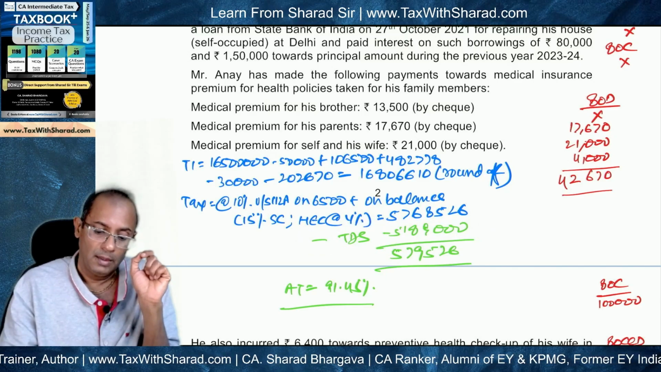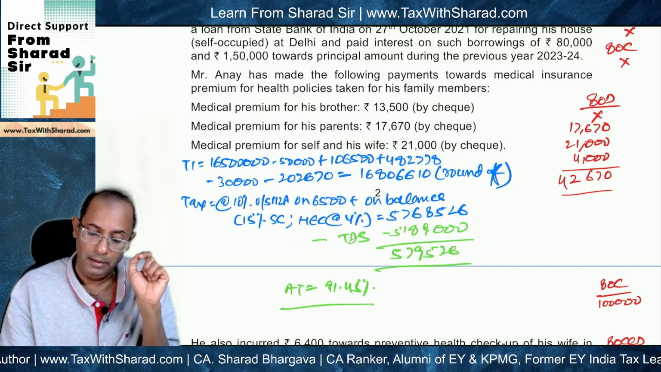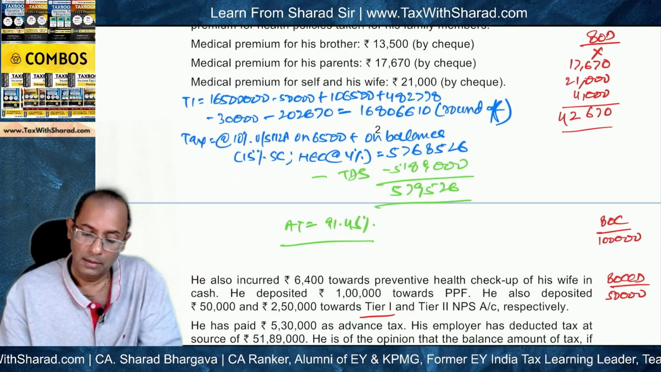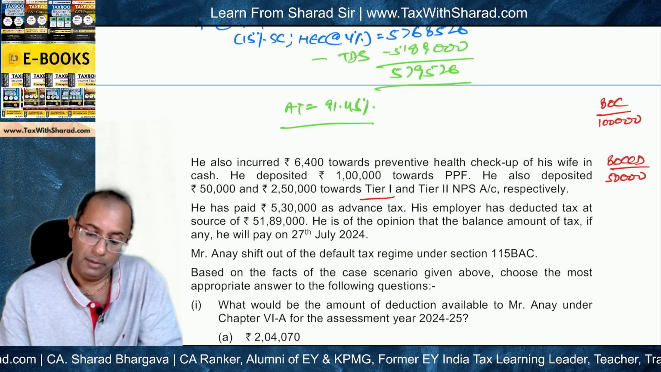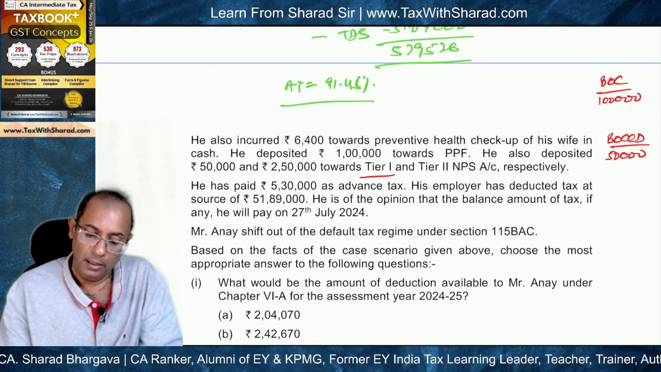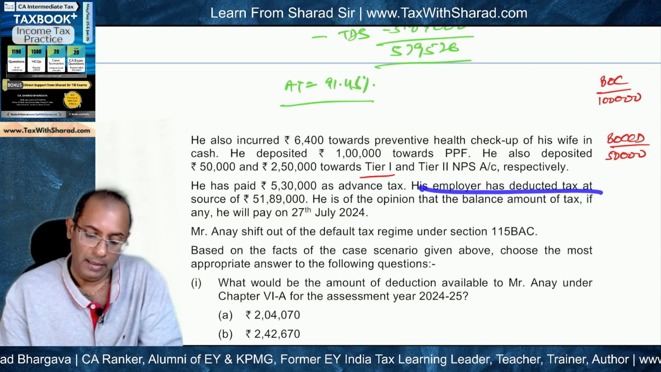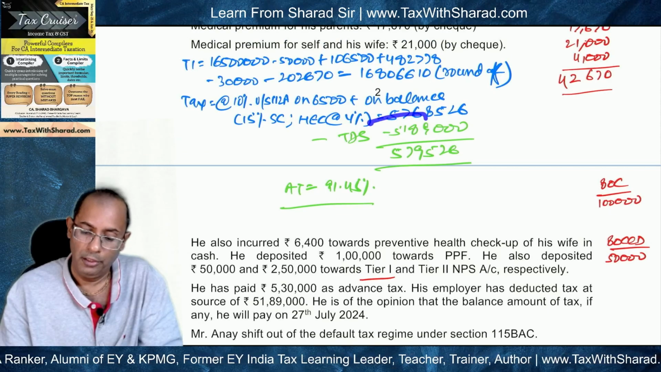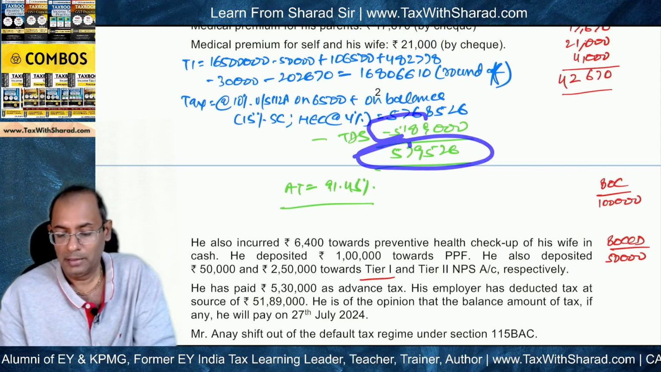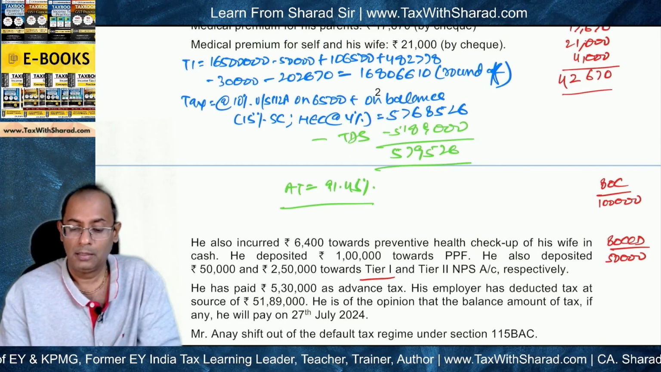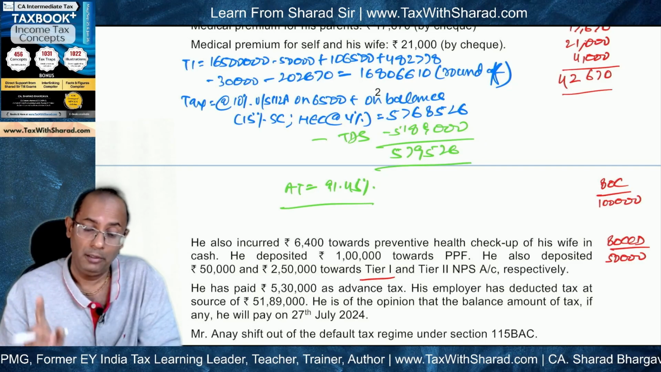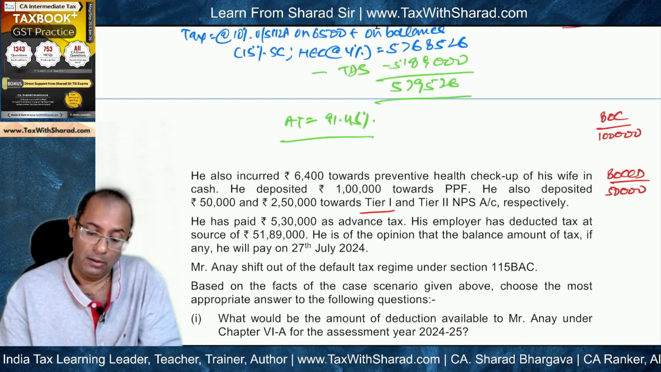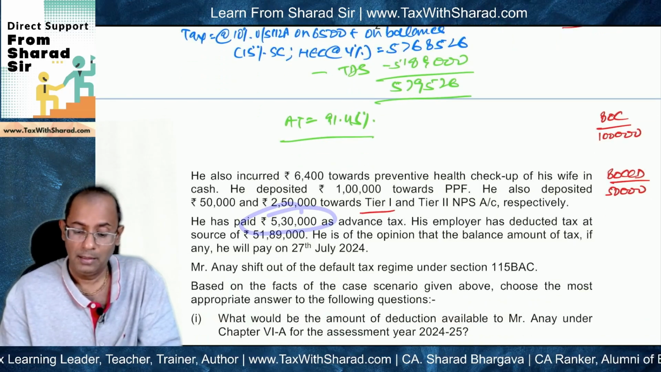And as we discussed some time back, we will need to reduce the amount of TDS that has been deducted to figure out the amount of advance tax payable. So we are told that his employer has deducted tax at the source of 51,89,000. So this is what we reduce, and this is the amount that we get, advance tax payable 579,526. Since this is more than 10,000, there is liability to pay advance tax. Now here he has paid 5,30,000 as advance tax.